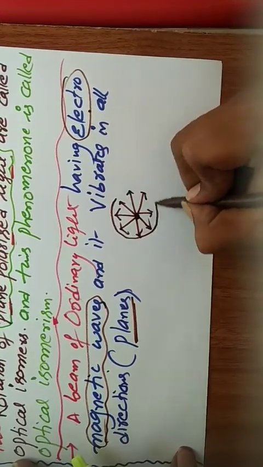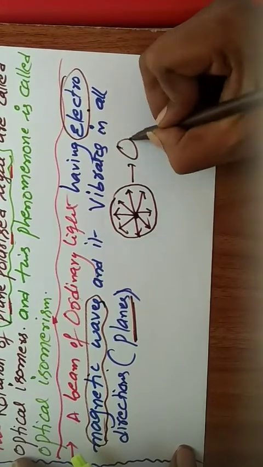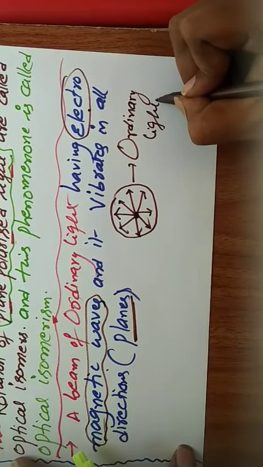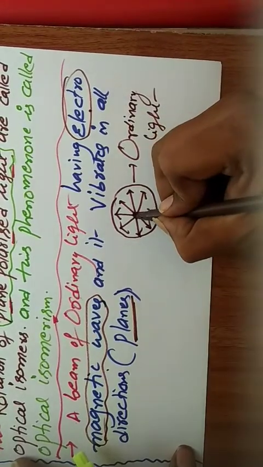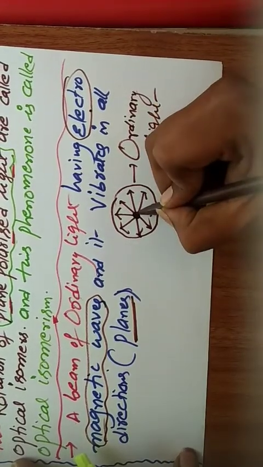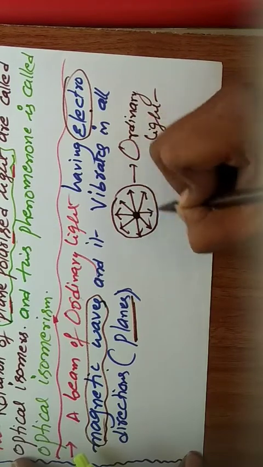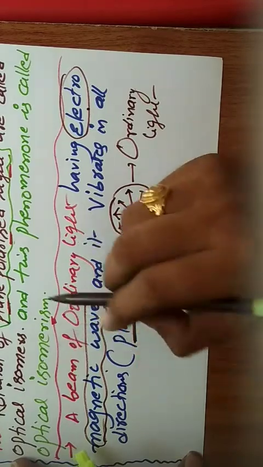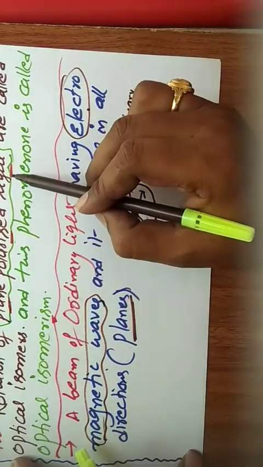This is ordinary light. Ordinary light particles travel in all directions. In every direction they travel. That is called ordinary light. But we want plane polarized light.